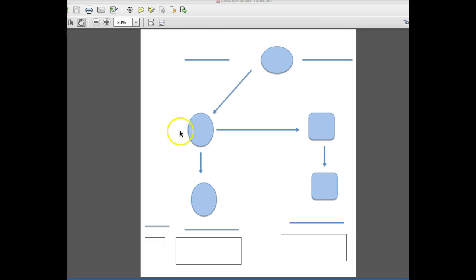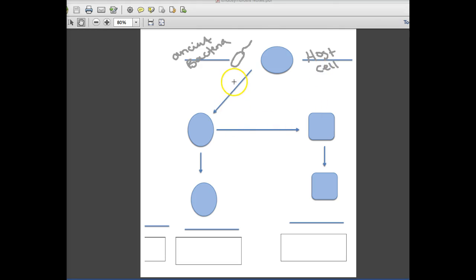And then we're going to start our story, here let me turn on my pen, with an ancient bacteria. And this is how we draw our ancient bacteria. It's a cell with a tail. The tail is actually a flagella. So let's write ancient bacteria. And on this side we have a host cell. The host cell in this story engulfs the ancient bacteria. This is why it's endosymbiosis, because one thing is living inside the other.